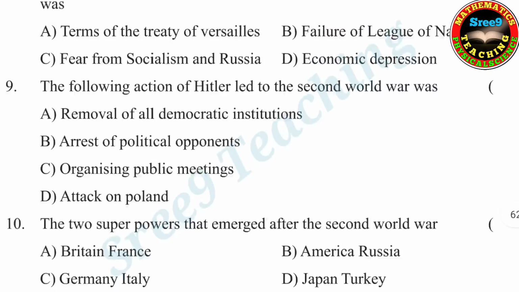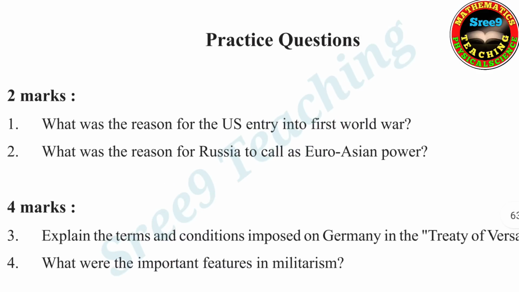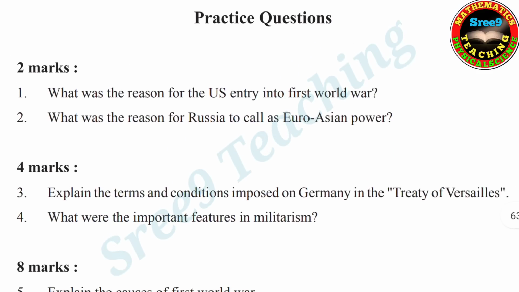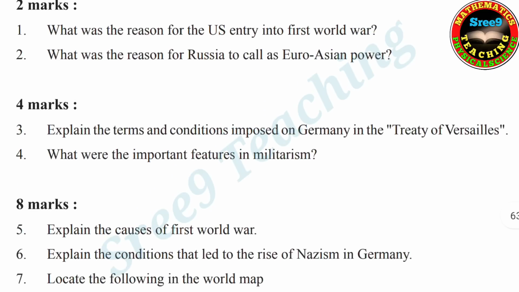Now let us go to the questions. Here, 2 marks questions. What was the reason for the US entry into the First World War? Second question, what was the reason for Russia to be called a Euro-Asian power? 4 marks questions. Explain the terms and conditions imposed on Germany in the Treaty of Versailles. Yes, Versailles, not Versatiles. It is Versailles.